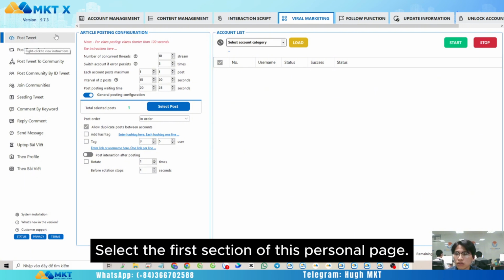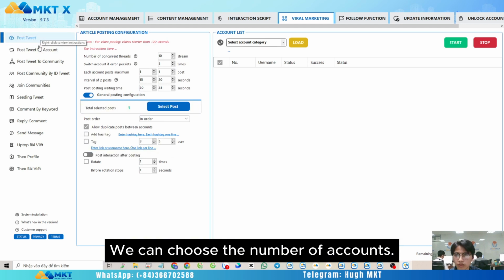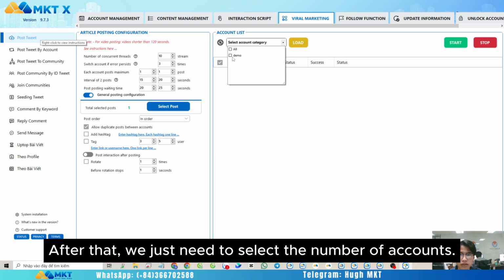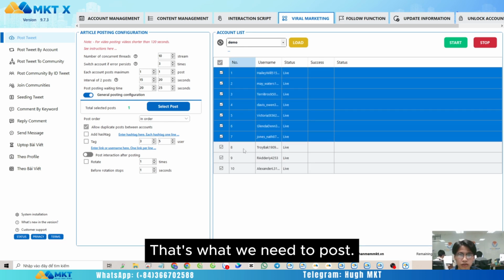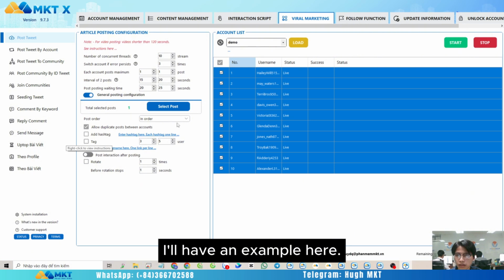Select the first section of this personal page, and when we're done choosing, we can choose the number of accounts we want to post. How much is here. After that, we just need to select the number of accounts that we need to post. This software will not limit the number of accounts. I'll have an example here.